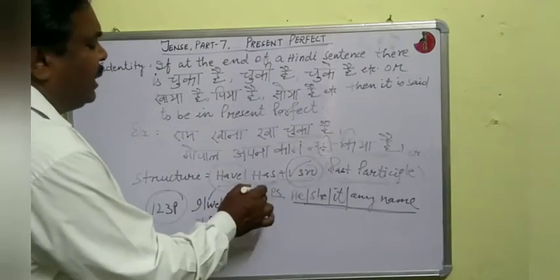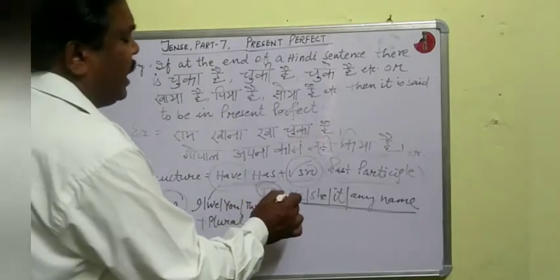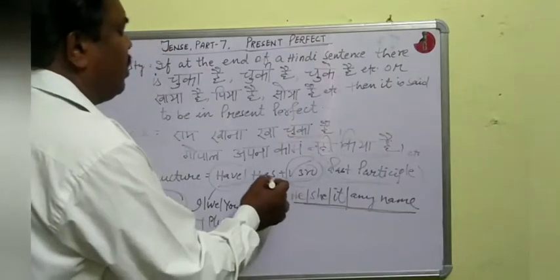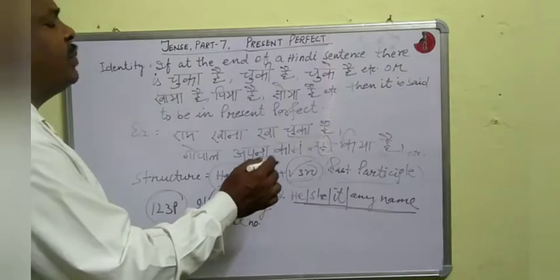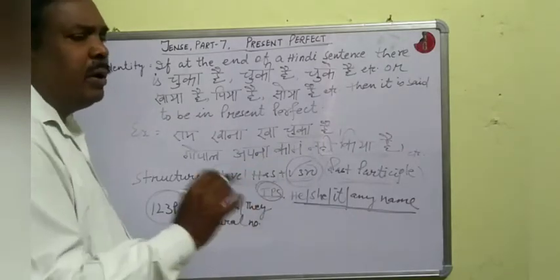And when the subject is TPS, third person singular number, then we shall use has plus third form of verb, or has plus past participle form of the verb.